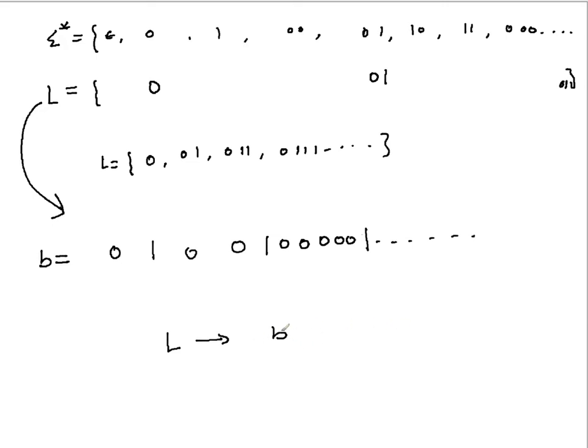It will also be unique, right? If L1 is not equal to L2, certainly the corresponding B1 will not be equal to B2, because there will be a difference in some bit, based on which they are not the same.